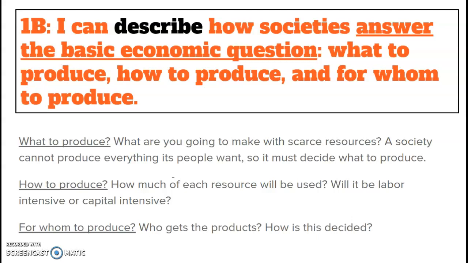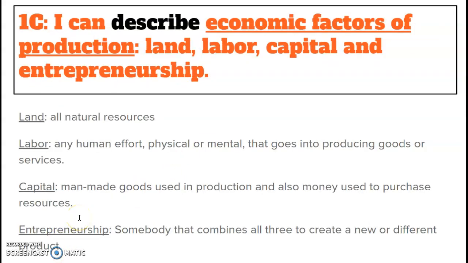Who's going to get these products, and how is that going to be decided? Is the government going to decide who gets the products? Does the market with supply and demand decide who's going to get the products? Understanding these three questions, you should be able to describe how societies answer them. So knowing what to produce, how to produce, and for whom to produce are the economic questions that have to be answered in any society, any country. So after you answer the three basic economic questions of what to produce, how to produce it, and who to produce it for, then we move on to the next standard, the next question.